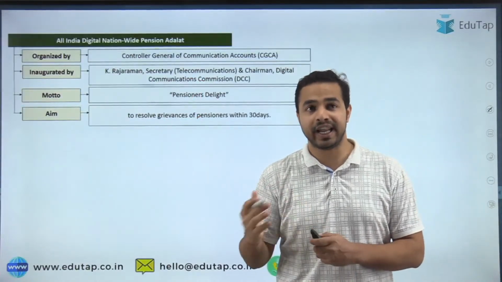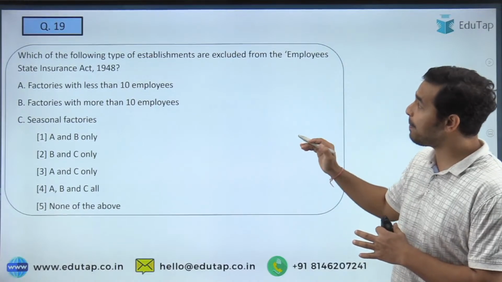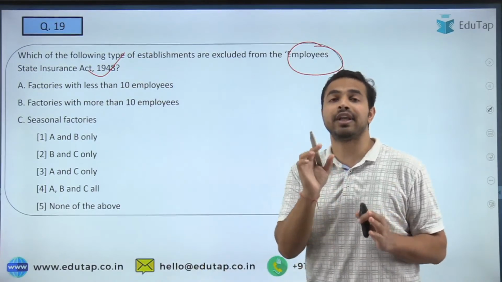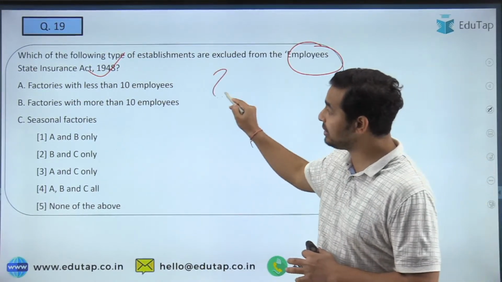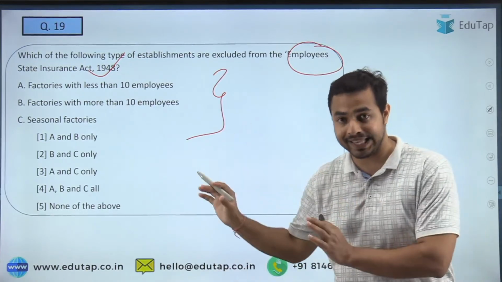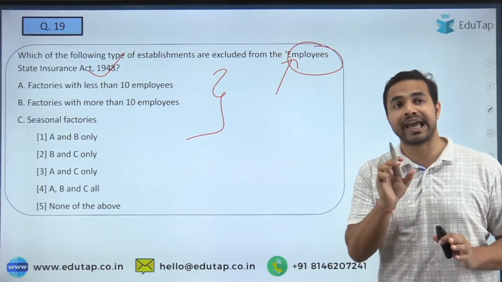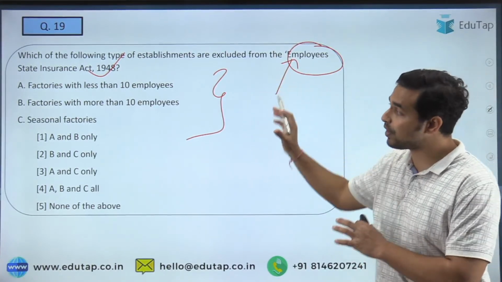Let's move on to the next question. So the next question is basically that you are required to tell me about this particular act. So Employee State Insurance Act 1948 is our subject here, and you are required to tell me which of these entities we exclude from this particular act. So the Employee State Insurance Act 1948 does not include which one of the following entities?